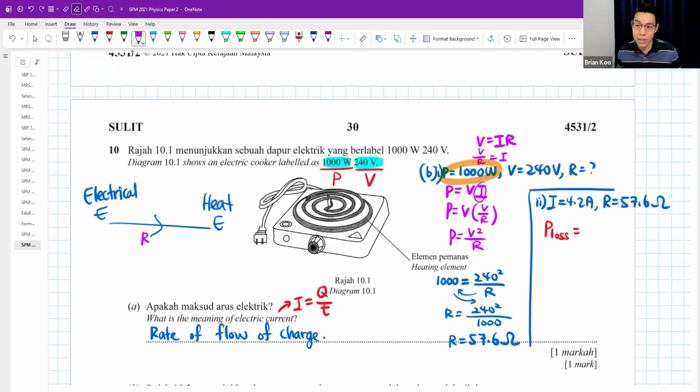It's because the resistance here is so high, so difficult for current to flow, which is why the wire becomes so hot, so hot that you can use it to cook your food. The power loss formula is actually I squared R. So you use this. This one is a bit tricky, huh?